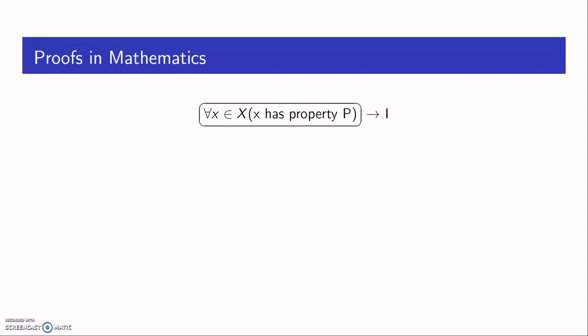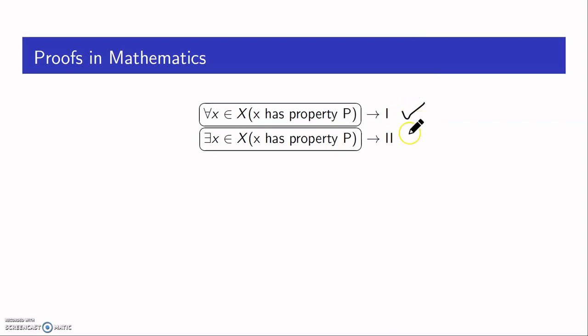If you see, most of the statements in mathematics are of these two forms. Mostly what we do is we prove statements of type 1 or type 2. Type 1 says for all x in X, x has the property P. That means there is some set X, which is the set of contexts, and there is some property P which makes sense for the elements of X, and for all x in X, x has the property P. This is one kind of statement that you generally prove in mathematics.